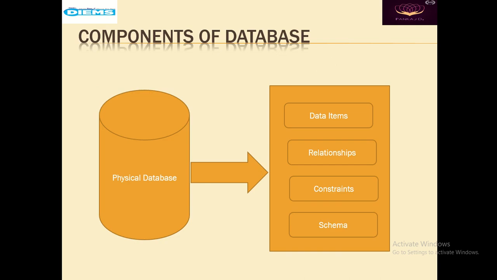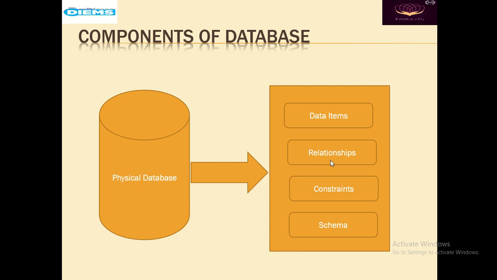So, what are the components of a database? It may seem that the database only contains the data items, but it does not. A database has more components than the data items. So this is a physical database whose components are data items and relationships.